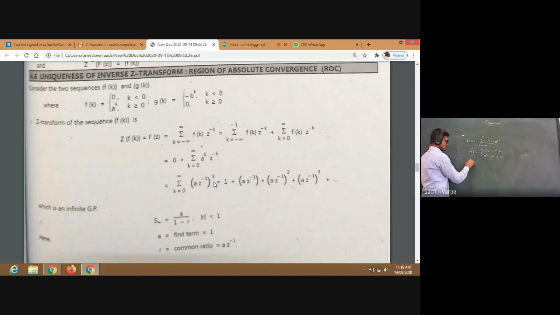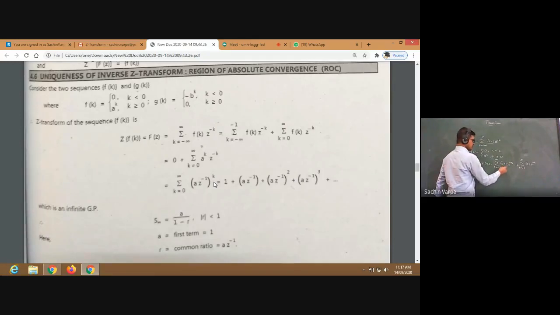The transform of this f of k will be the summation over k from minus infinity to infinity. I'm splitting this interval into negative and non-negative: minus infinity to minus 1 for the negative, plus summation from 0 to infinity of f of k z raised to minus k.